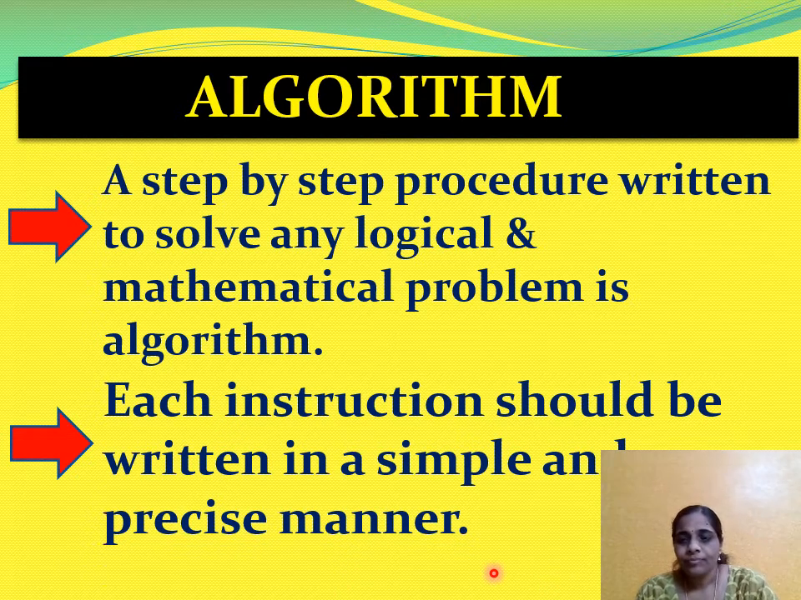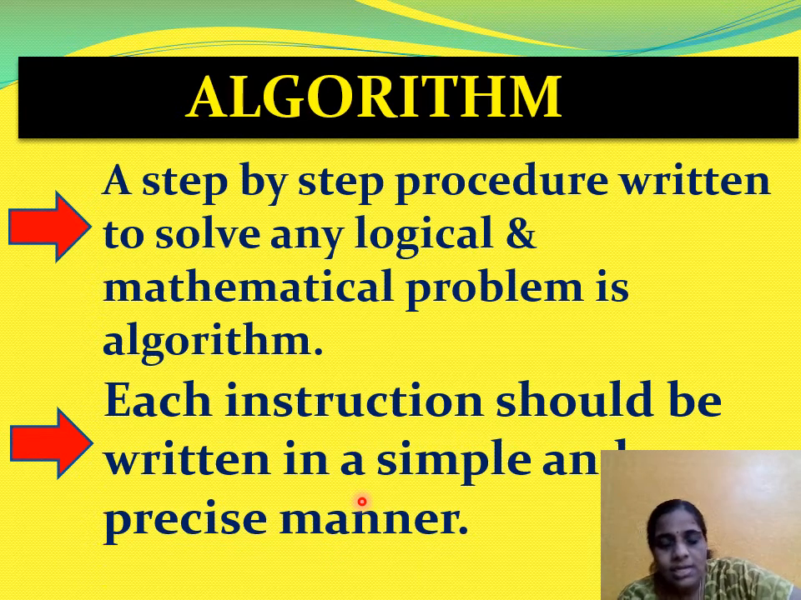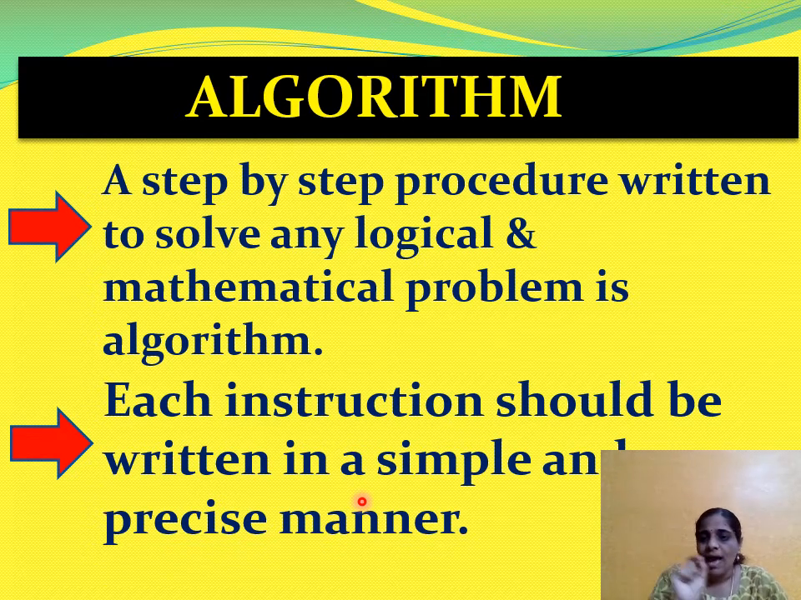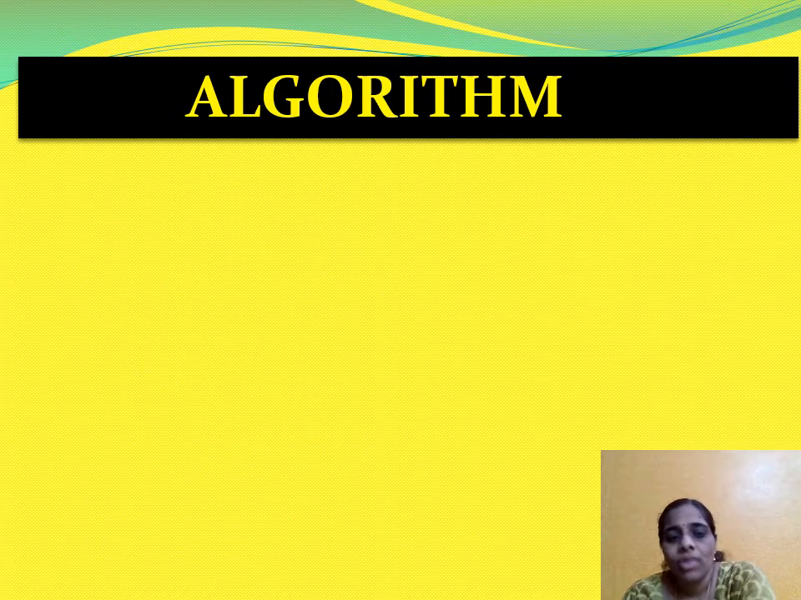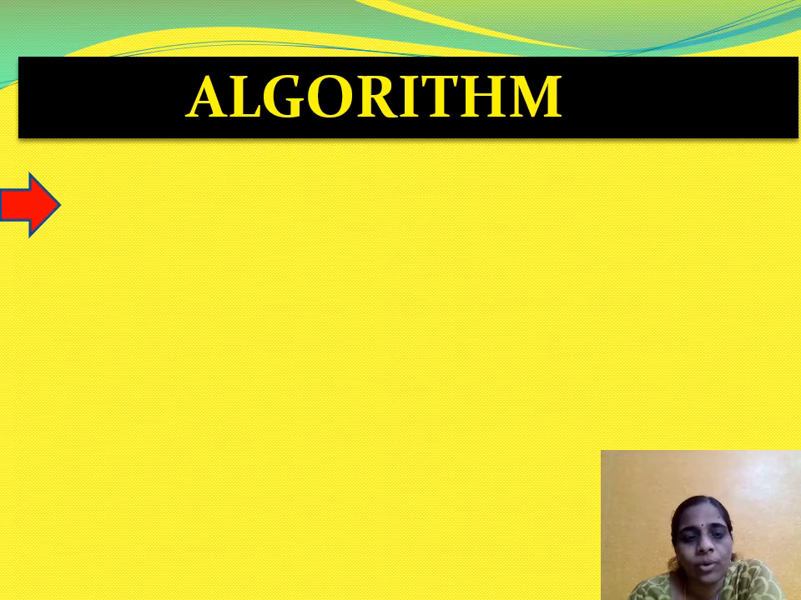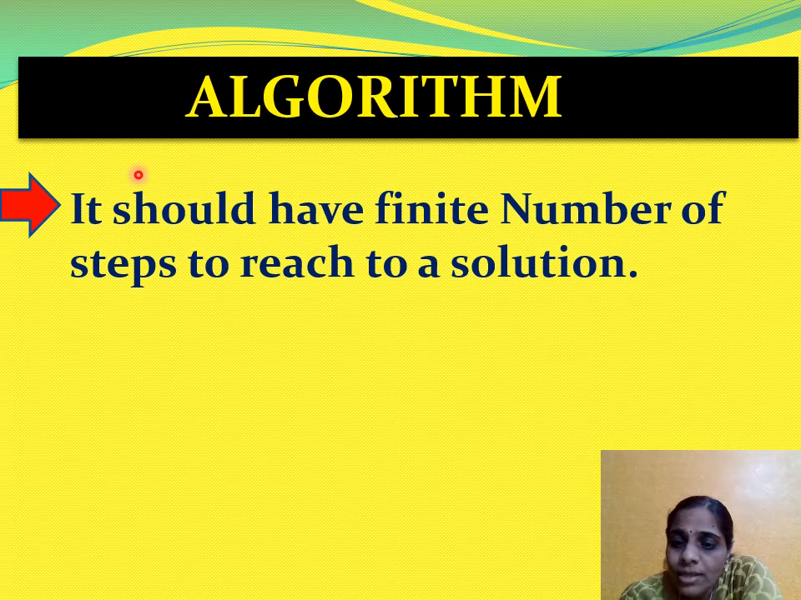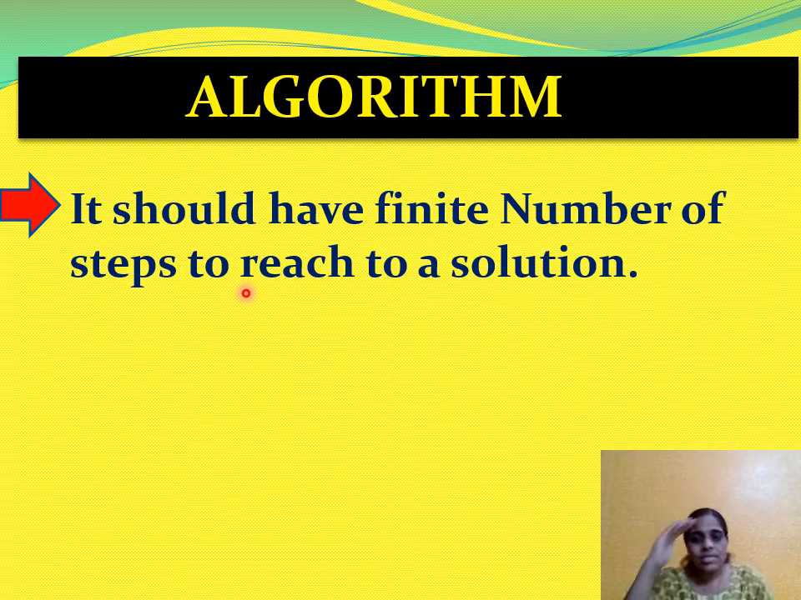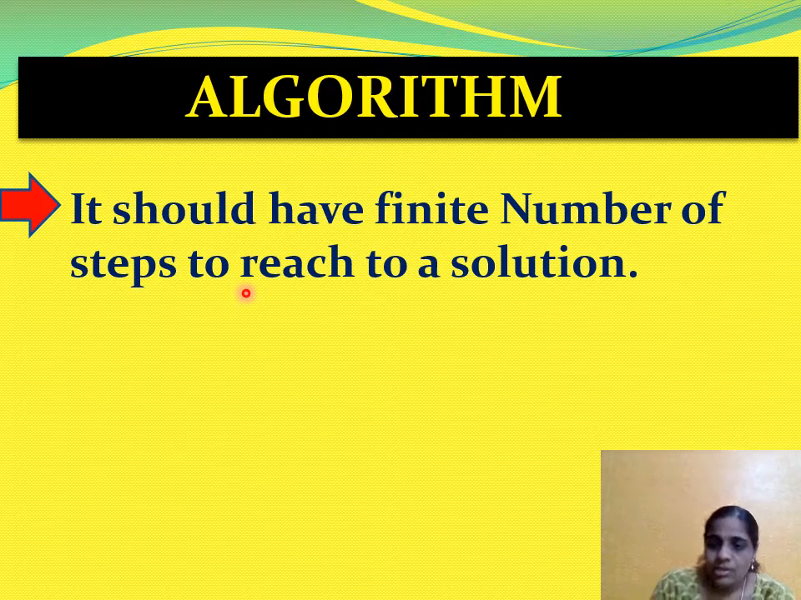See, children, when you are doing some problems in mathematics, for example geometry, what will you do? You will just write given and then to prove. You will write all those things, right? That is called algorithm. So, what should algorithm have? I told you, it is a step-by-step process. Algorithm is a set of rules which is written step by step.